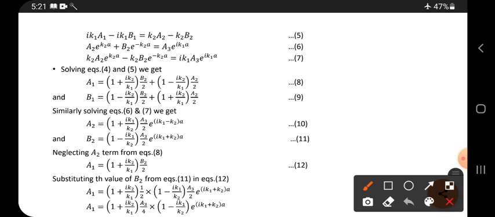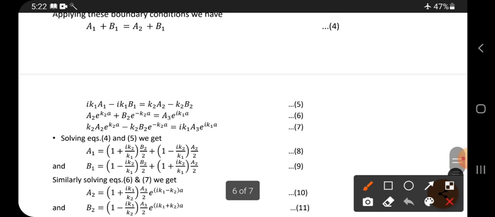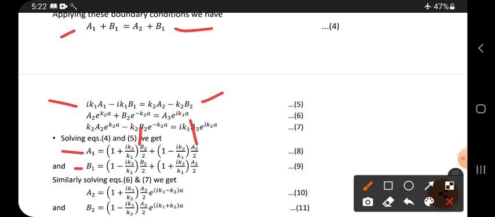Next, solve equations 4 and 5. See, equation 4 is this one and equation 5 is this one. If you solve equations 4 and 5, what do you get here? A1, A2, B1, three different terms are there. So here we get A1 and B1 in terms of B2 and A2 only.